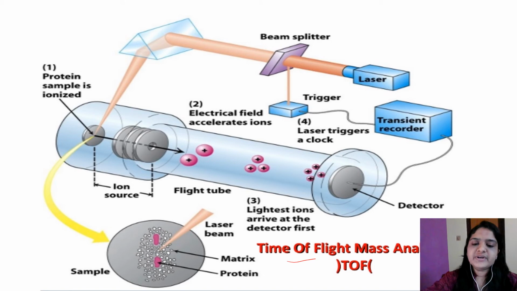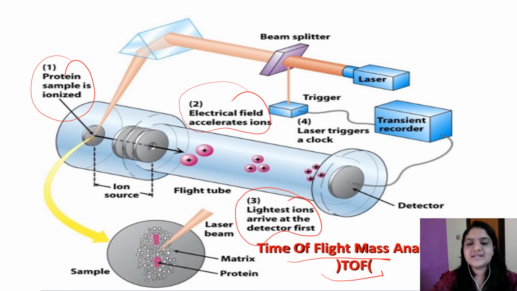So this is a diagram of a time of flight mass analyzer. The protein sample is ionized here. Then the electrical field accelerates the ions. Then the lightest ion arrives at the detector first. This laser triggers a clock and then it is recorded.